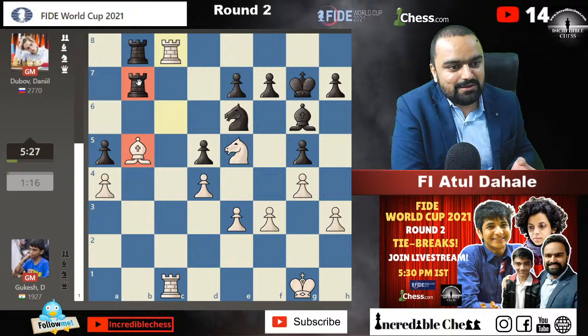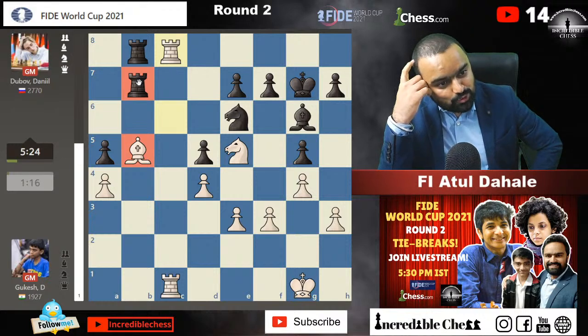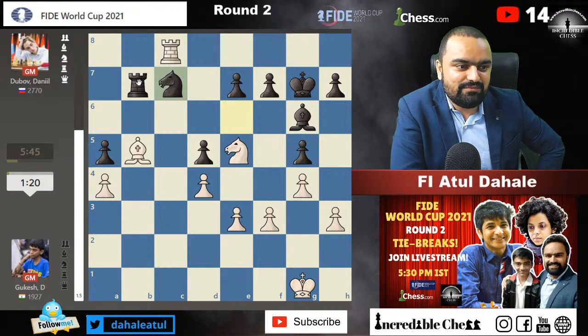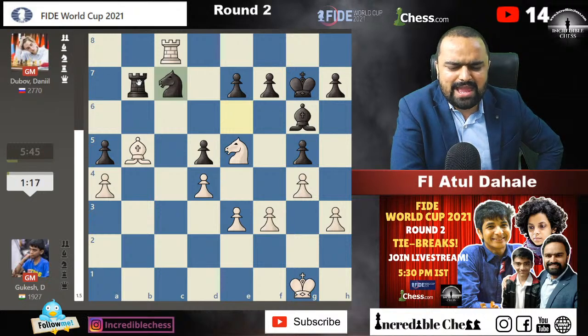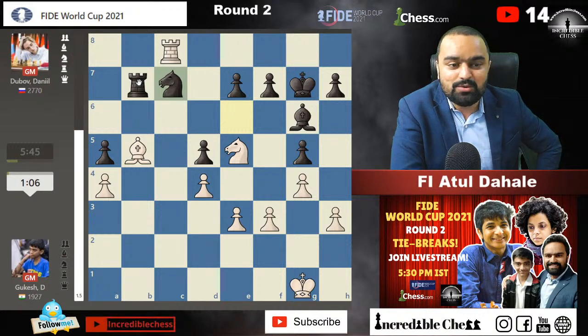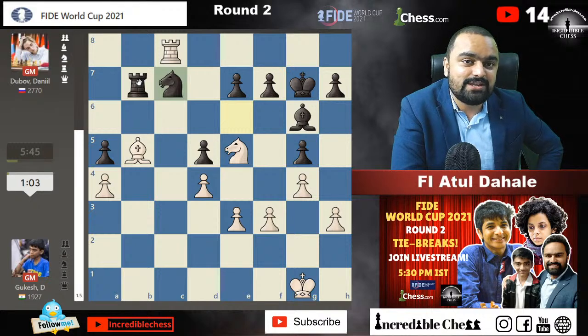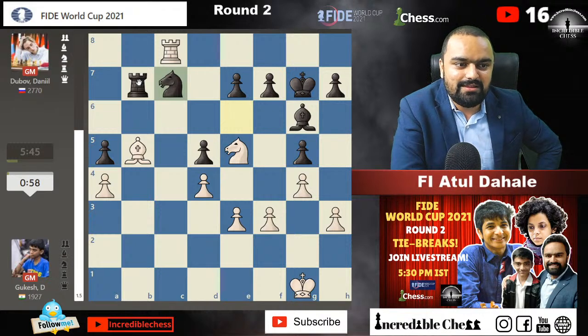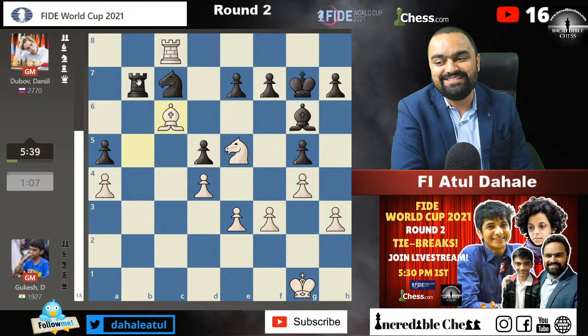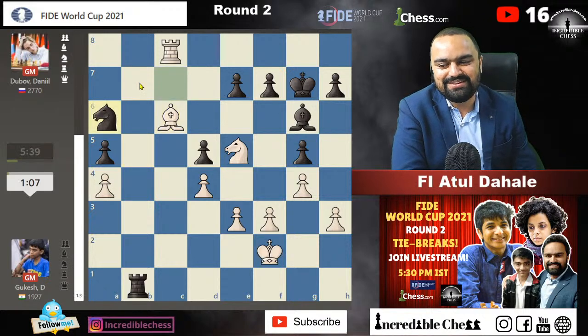And can you see on the screen, Gukesh is there with me. Actually, that photo we clicked when Gukesh became the second youngest grandmaster in the history of chess. And the last game which he won, I was there just next to him. I have known Gukesh for a long time. The first article on Gukesh was written by me on ChessBase India. You can check that out. Atul Dahale, just check opening encyclopedia, and you will see my game against Gukesh. That was the first article which was written about Gukesh. And after that, the boy was unstoppable. He is doing great stuff.